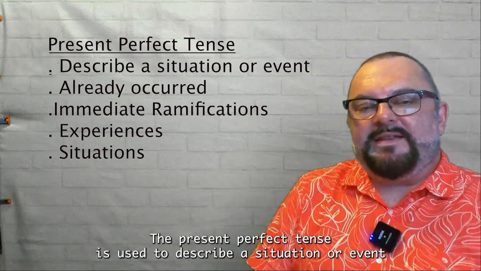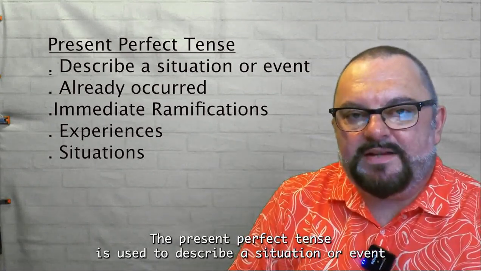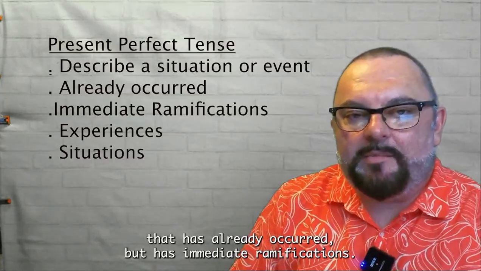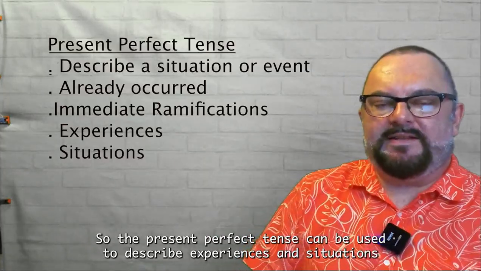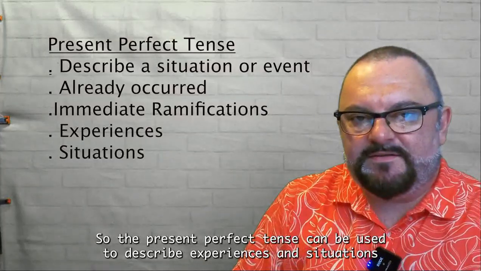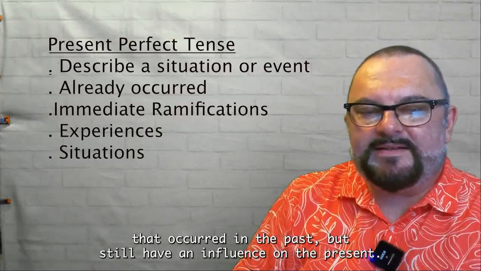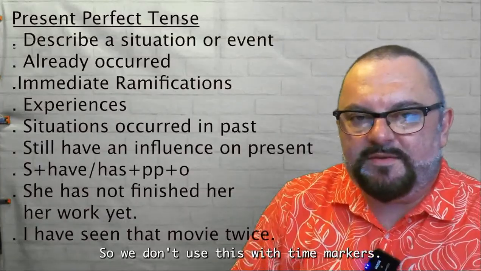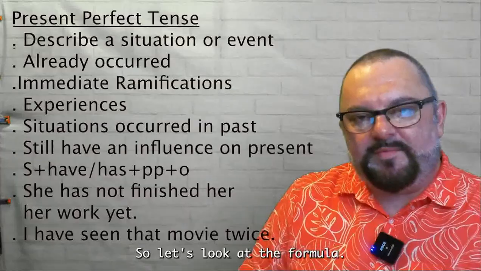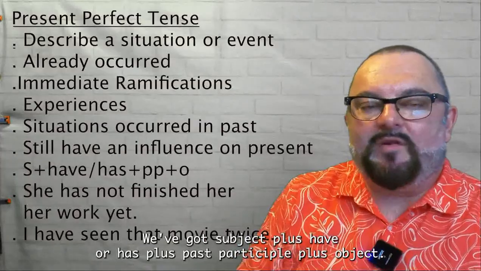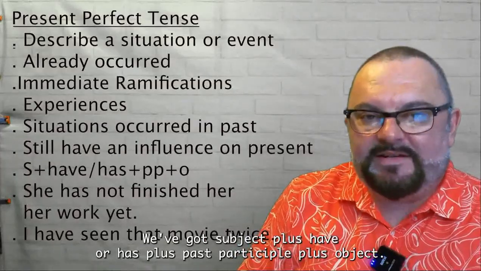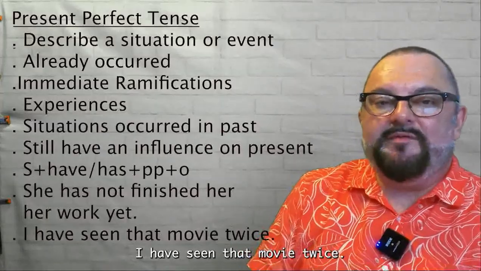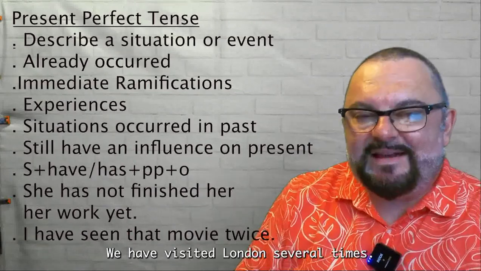The present perfect tense. The present perfect tense is used to describe a situation or event that has already occurred but has immediate ramifications. So the present perfect tense can be used to describe experiences and situations that occurred in the past but still have an influence on the present. So we don't use this with time markers. So let's look at the formula. We've got subject plus have or has plus past participle plus object. So for example, she has not finished her work yet. I have seen that movie twice. We have visited London several times.